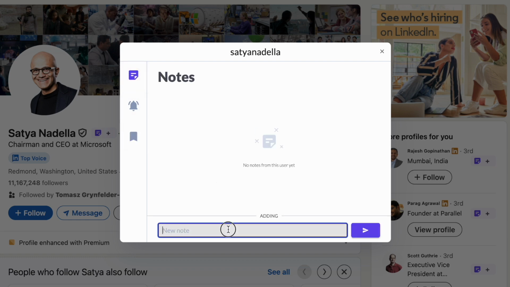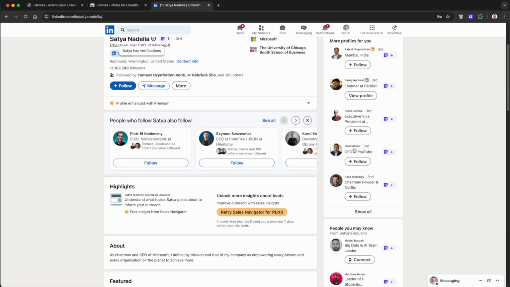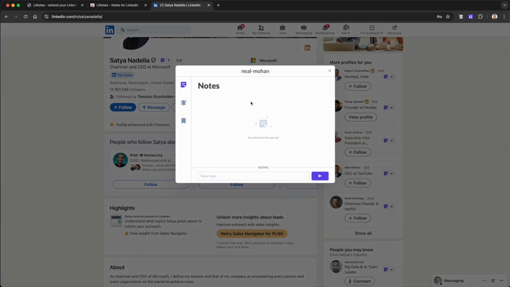Let's add your first note. Simply click the badge and start typing. You can add as many notes as you need.